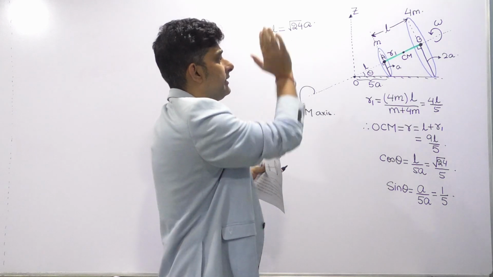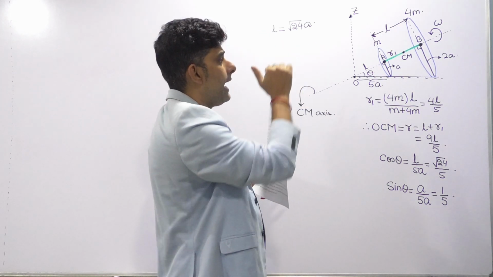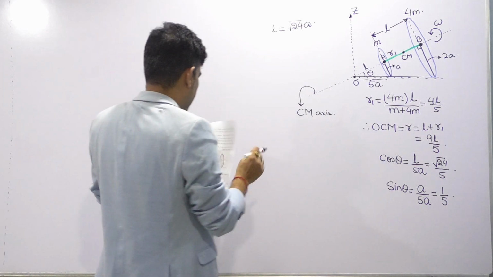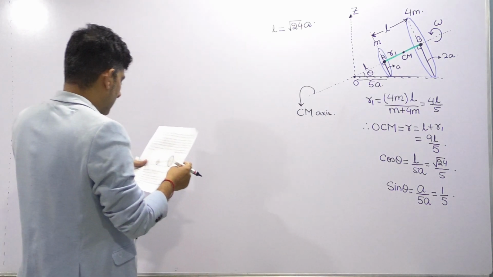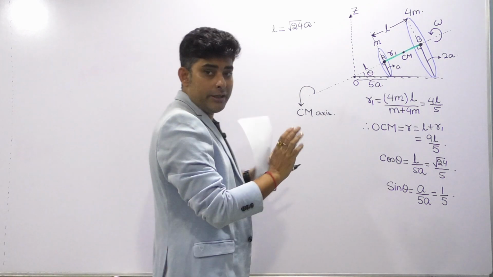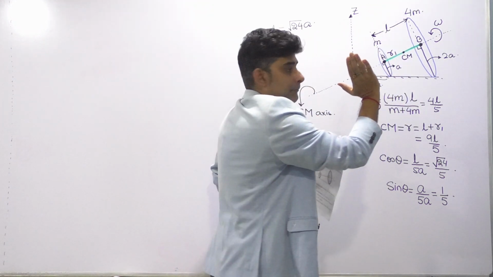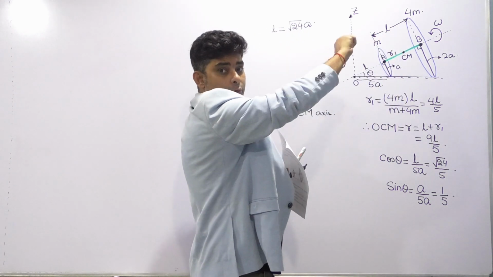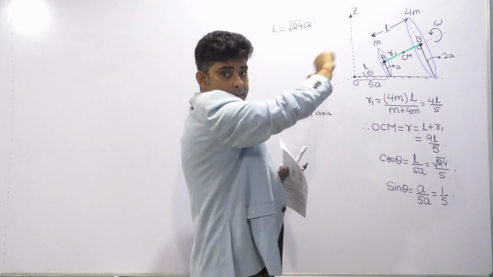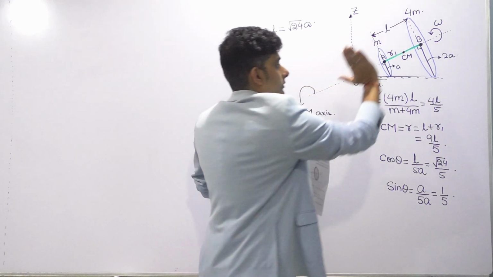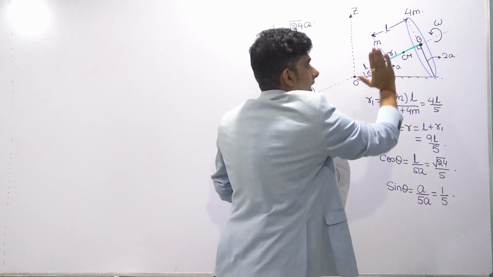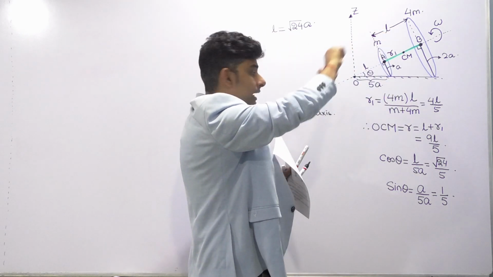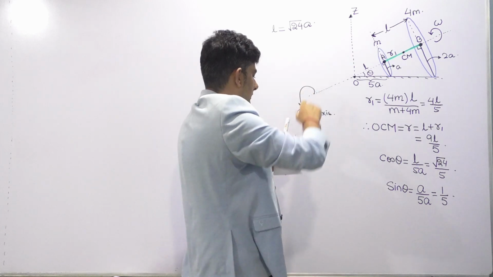Omega. About the CM axis it is rotating, pure rotation, angular speed omega. So if I am asked what is the angular momentum of the assembly, you know very well that if omega is in this sense, then turning your right hand fingers in the sense of omega, the thumb will give you the direction of omega vector as well as LCM.